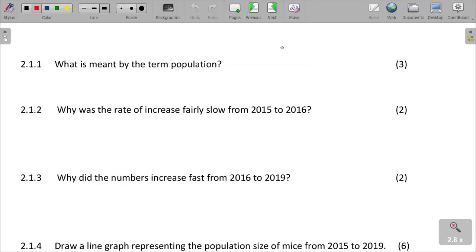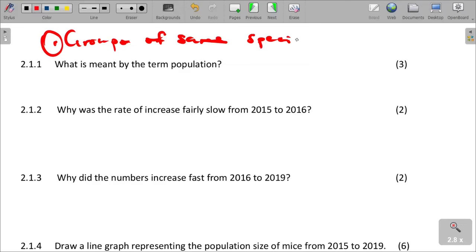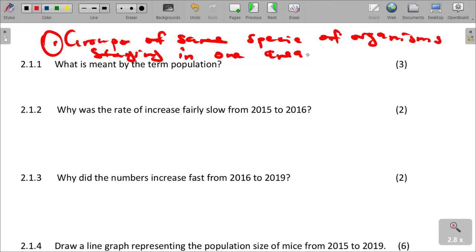Population is defined as a group of the same species of organisms that are living in the same definite area.